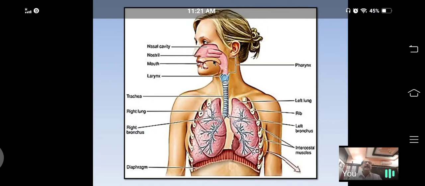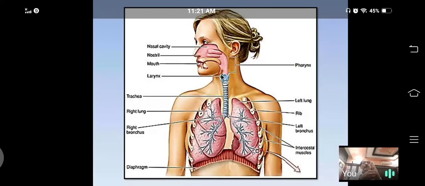So above the larynx, there is an opening for the entry of air. That opening is called the glottis. That glottis is guarded by a lid-like structure called the epiglottis. When air enters the pharynx, it opens.